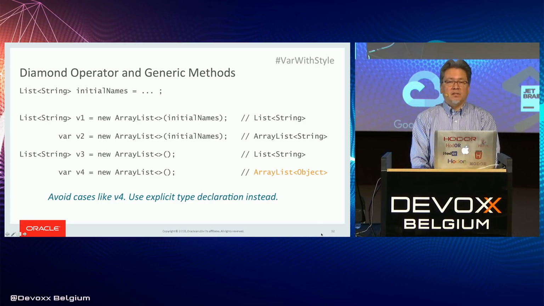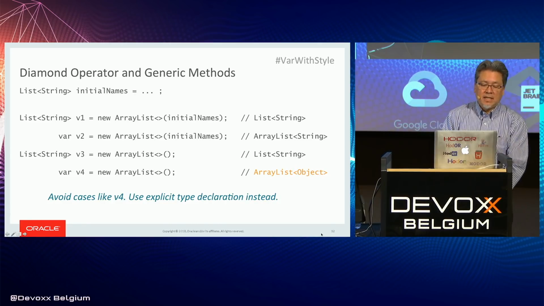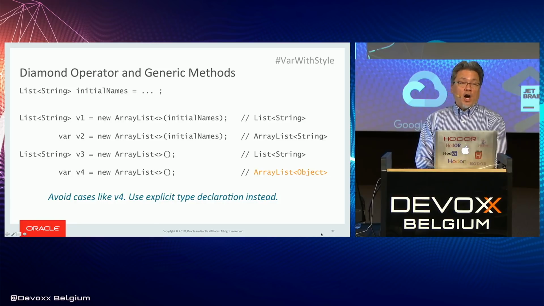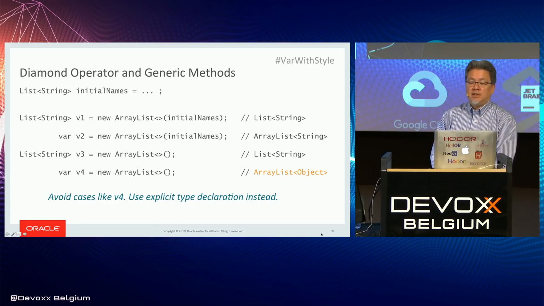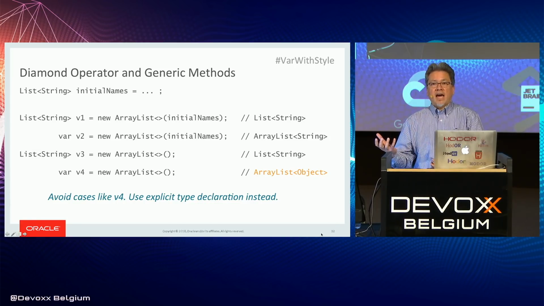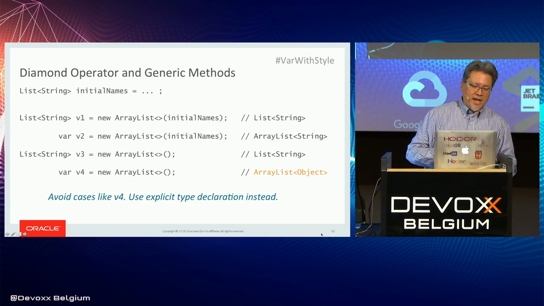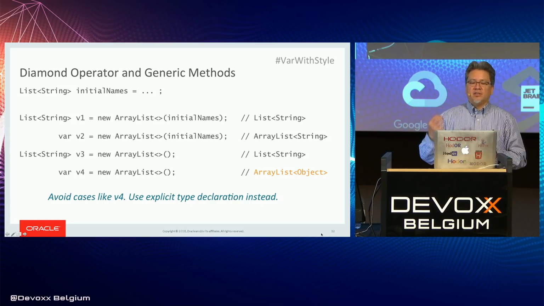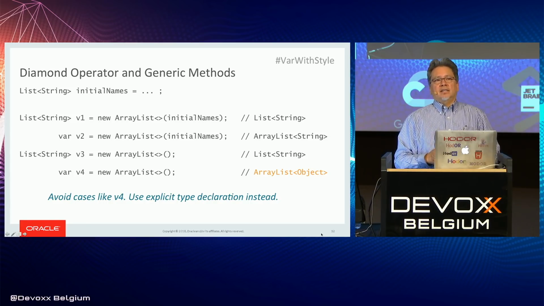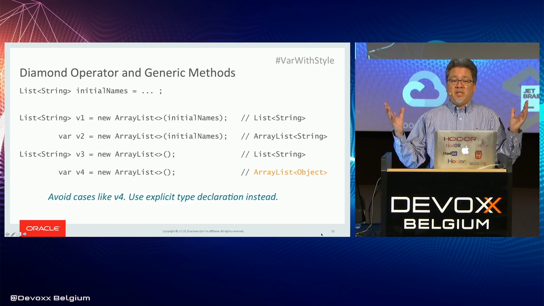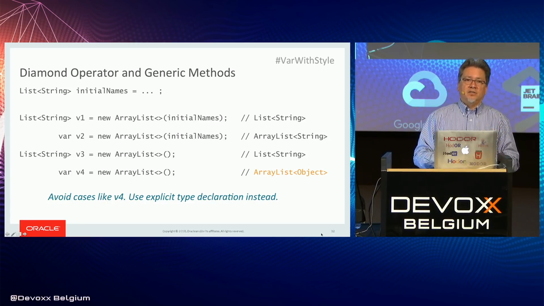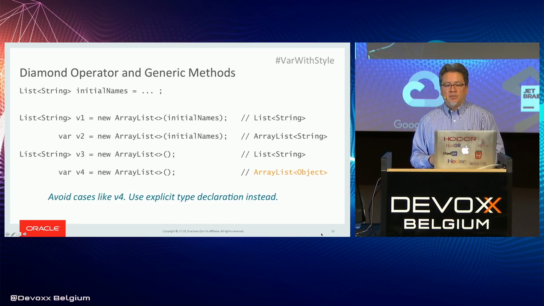v3, of course, is explicitly declared to have List of String. But that's why this works. Now, on line 4, we say var v4 equals new ArrayList diamond. Now here, diamond gives up because it doesn't have enough information. It looks at the constructor arguments, and there aren't any. It looks at the left-hand side of the declaration, and there's no information there. And so what diamond does is it says, well, I don't have any constraints on this, so this must be Object. And so the right-hand side initializer becomes ArrayList of Object, and then v4 becomes ArrayList of Object. And this is probably not what you want.